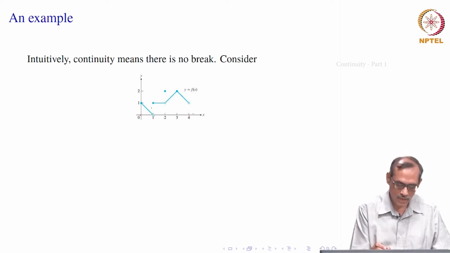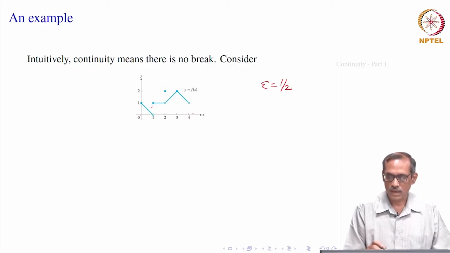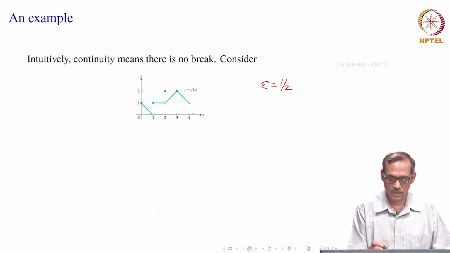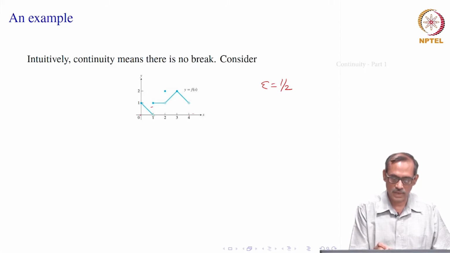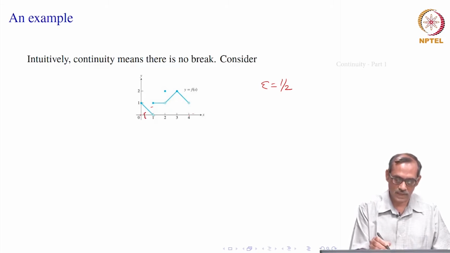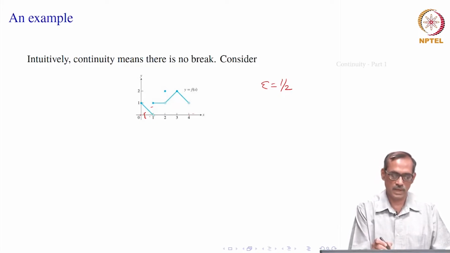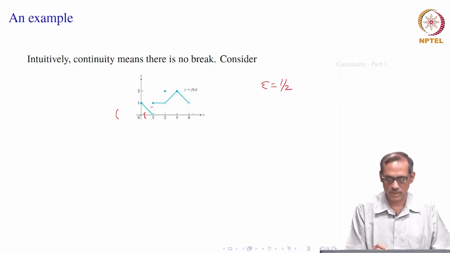Suppose I choose my epsilon to be half a unit, say epsilon equal to half. Then let me choose any delta I like, from where I will choose my x. Here the left side is what we are concerned with, not the right side. So, let us take the left neighborhood, which is 1 minus delta to 1, for any delta you take. Of course, the values should be inside the domain. If you take a bigger delta it does not matter, but values inside the domain means it will come back to this point 0. So, delta can be at most 1 to be meaningful here.